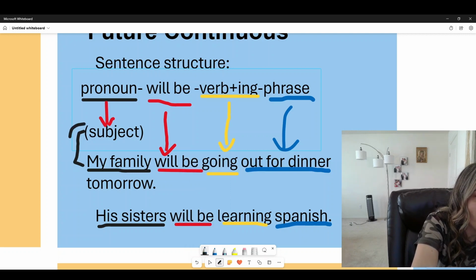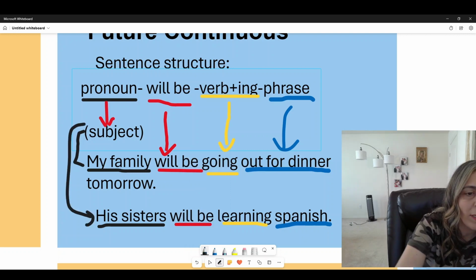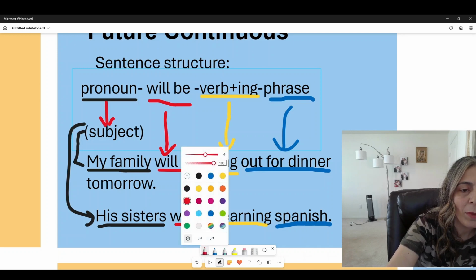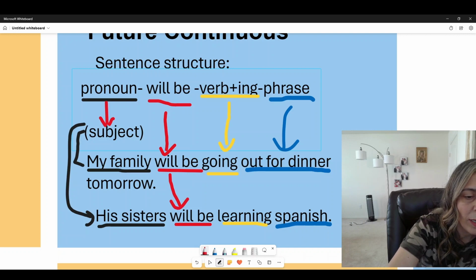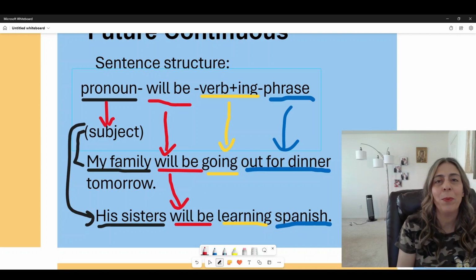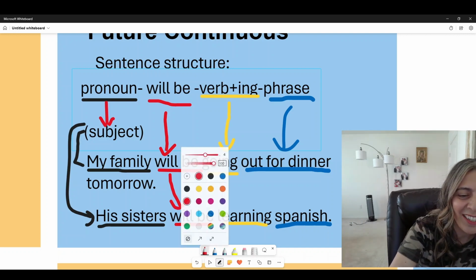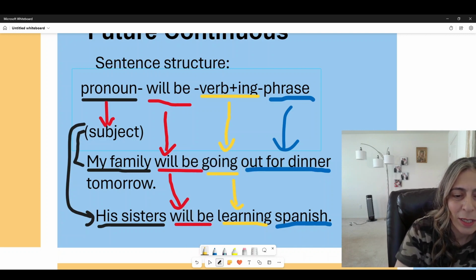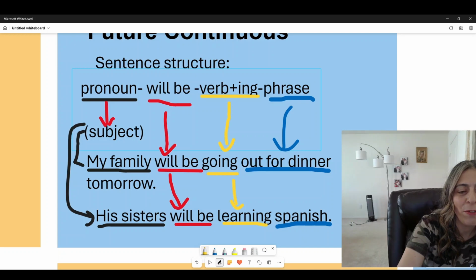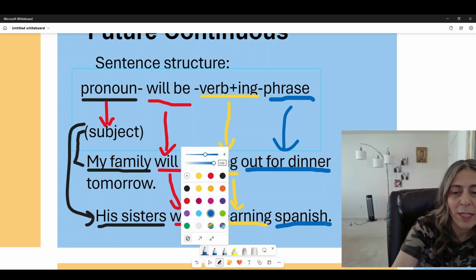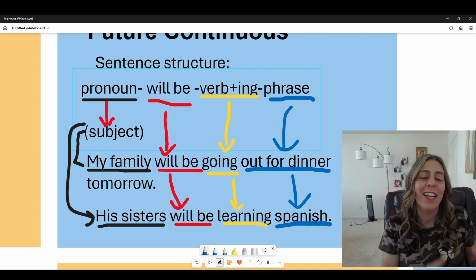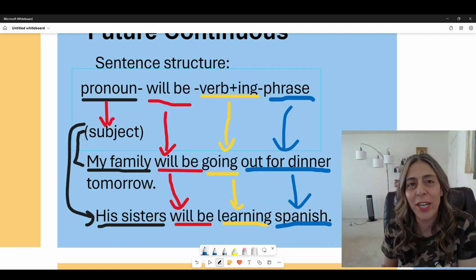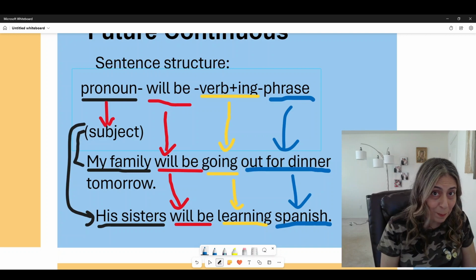So the subject is his sisters, and the verb will be is here, it's the same. And then the verb with ing here is learning, so this is the verb with ing. And of course we have the phrase that just describes the rest of the sentence, which is Spanish. His sisters will be learning Spanish. All right, cool.